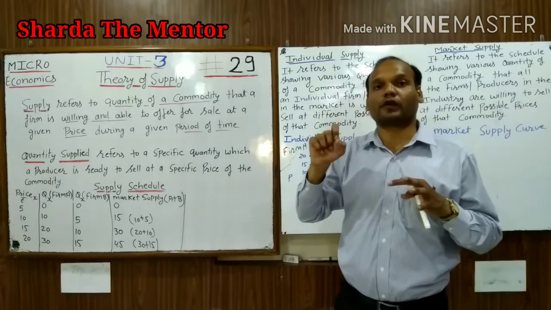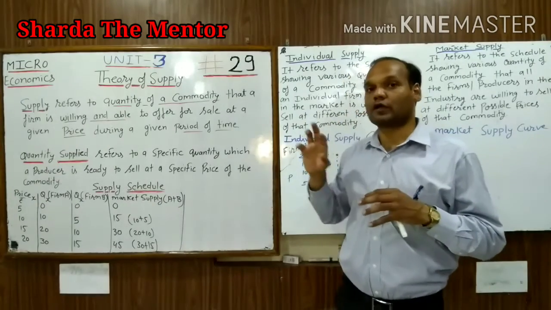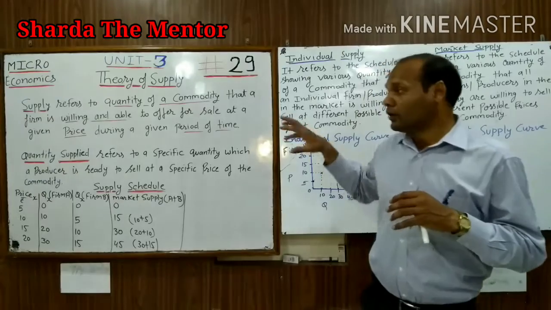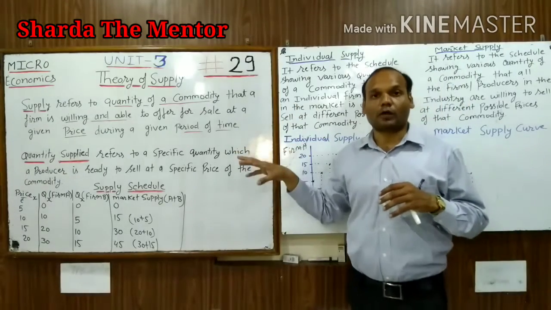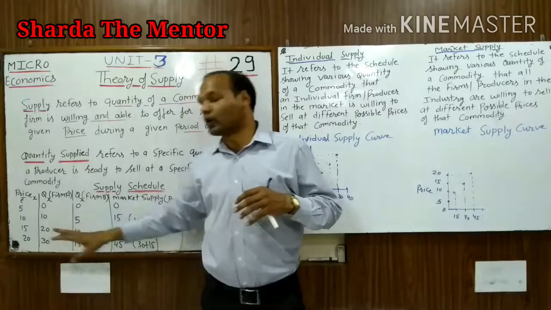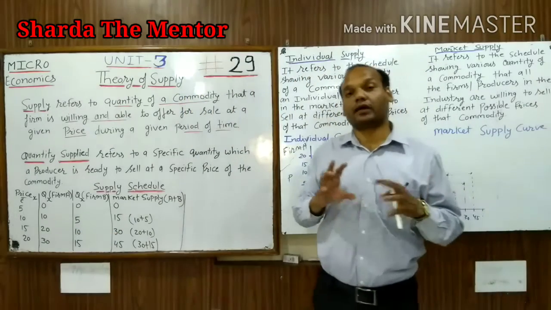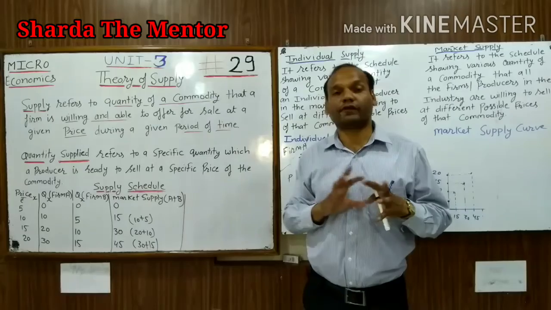At a particular point of time, how much quantity the producer has is related to stock. Supply means different prices with different quantities available.